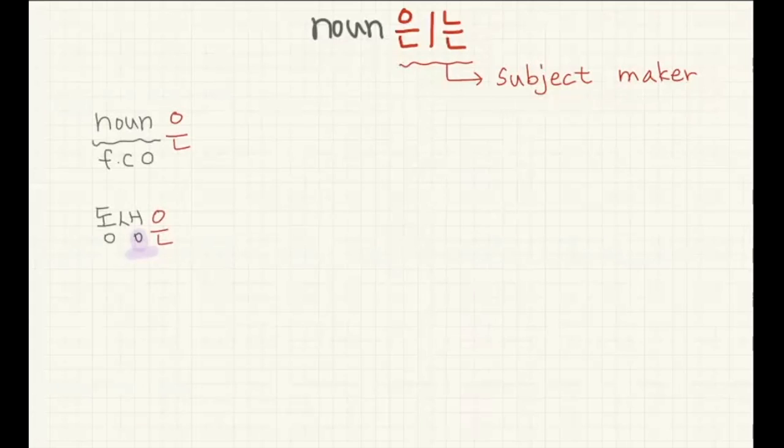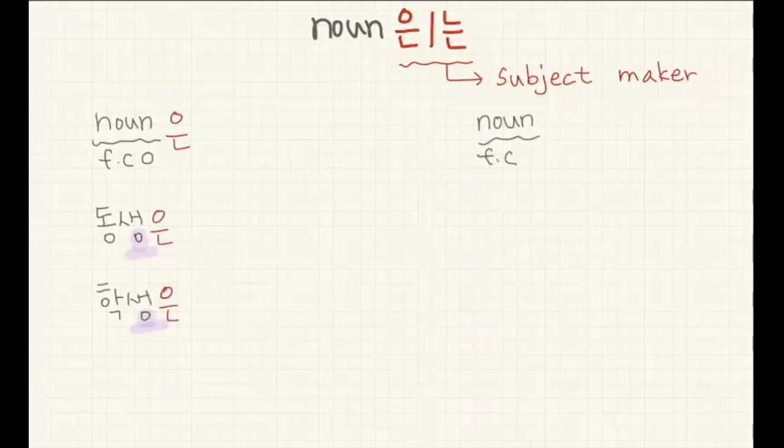One more, 학생, student. Last letter has a final consonant, so 학생은.